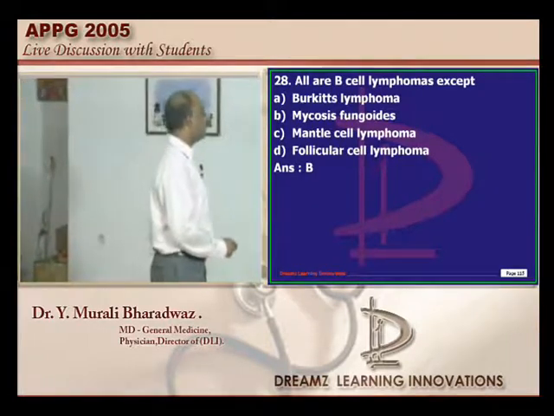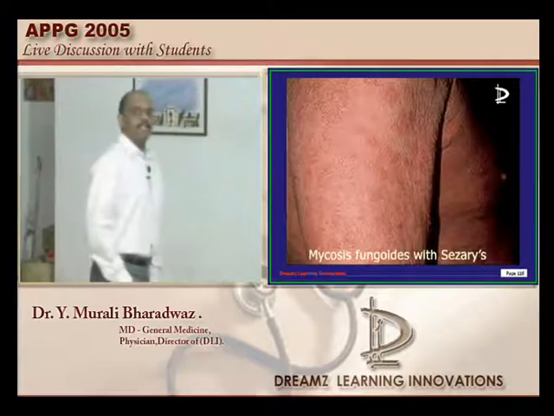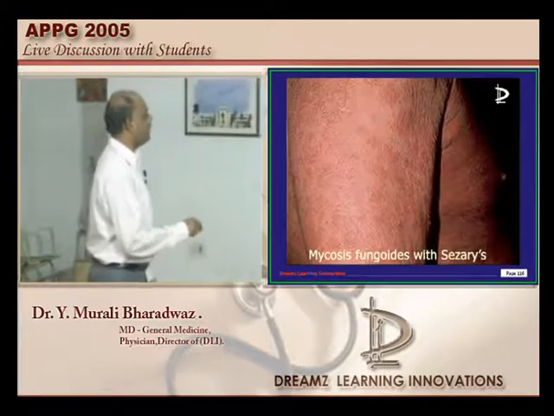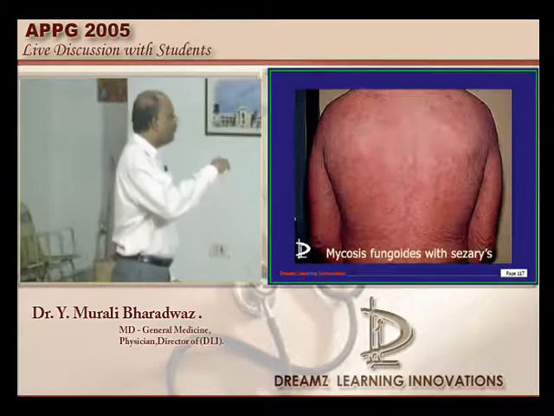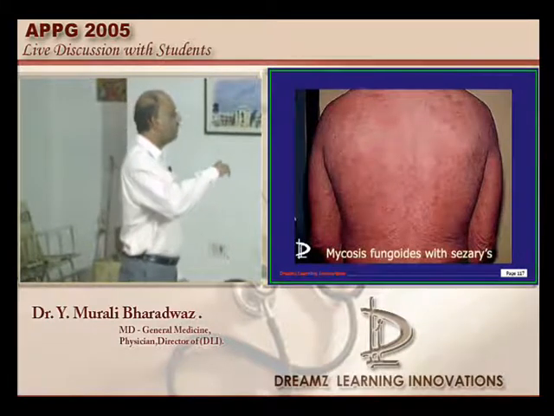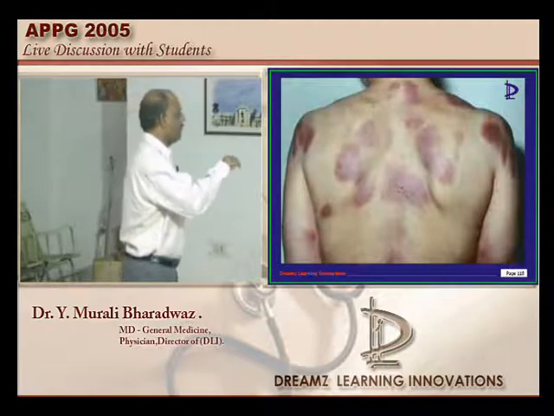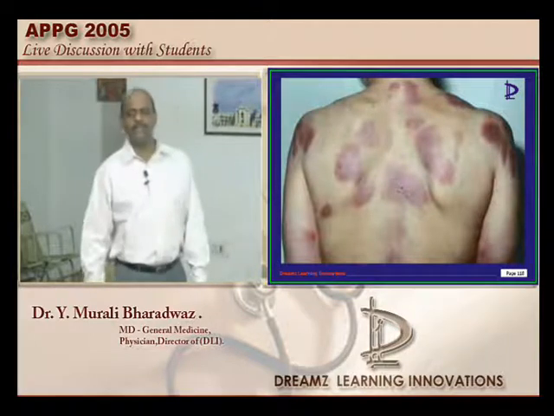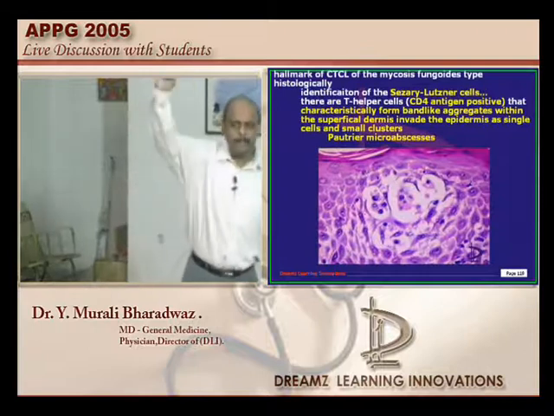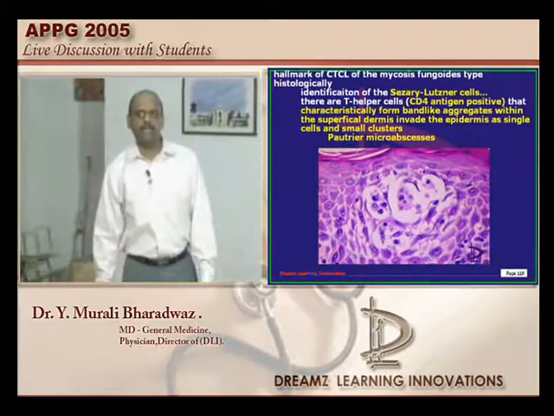So let's go to the next question, B-cell lymphomas. So this is a typical mycosis fungoides with the Sézary appearance, typically cutaneous involvement of T-cell lymphoma, which should not be forgotten. So this cutaneous T-cell lymphoma should not be forgotten. Now I would like to ask a question. What are those typical cells that you find in mycosis fungoides called, doctor?